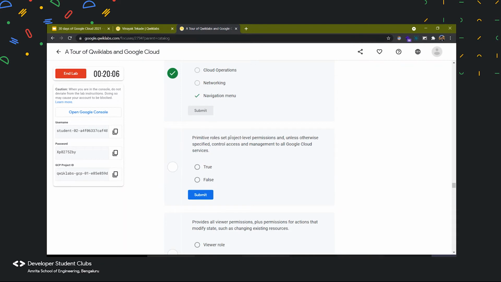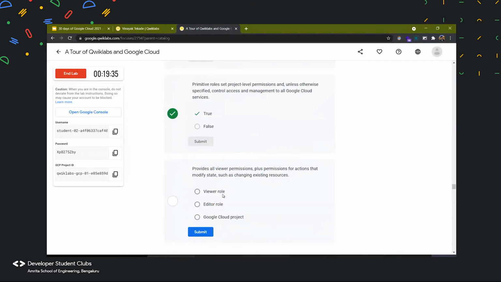Then primitive roles set project level permission and unless otherwise specified, control access and management to all Google Cloud services. So what happens when we create a project and by default what permission does it give to everyone present in that organization? By default it will give, okay fine, it is true. I'm just extending everything, right? You all know it, you all are smart, eh?